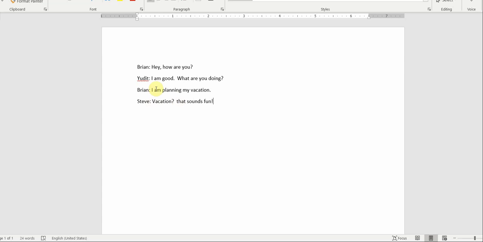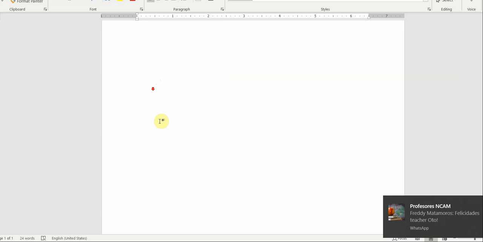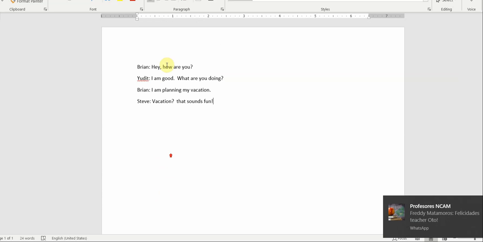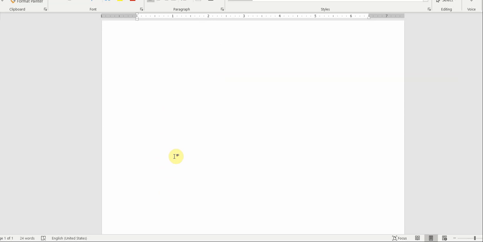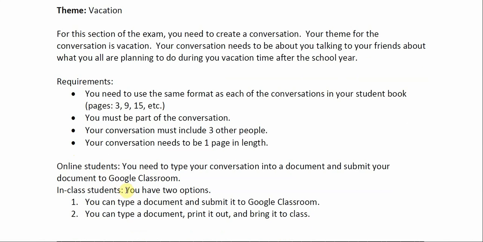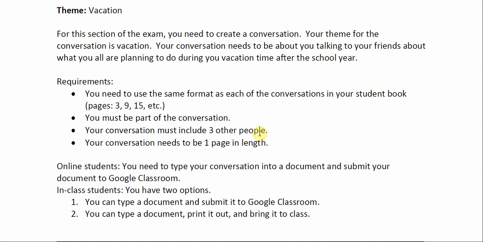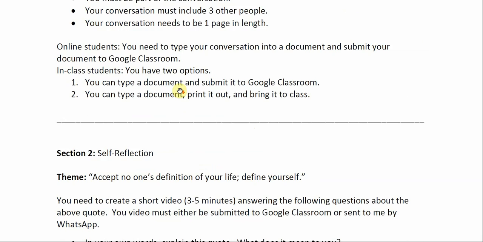All right, so you type it like that, the person that's speaking, a colon, and you can put a space between each name. Remember, your conversation needs to be 1 page long. So there you go. All right, so that's how you do that part. Online students, type your conversation in a document like this and then submit it to Google Classroom. All right. That is section 1.